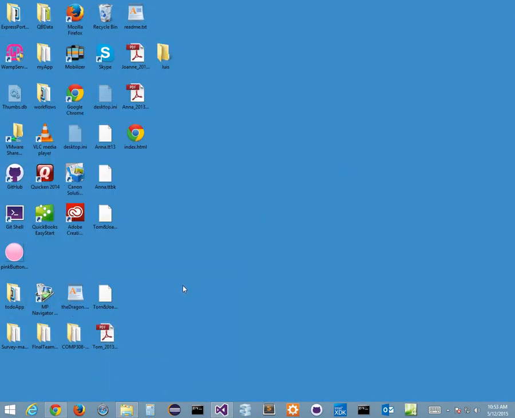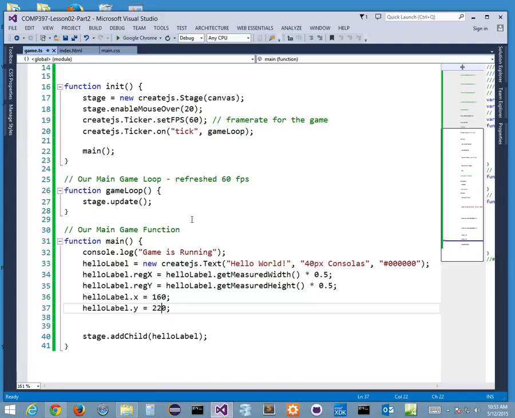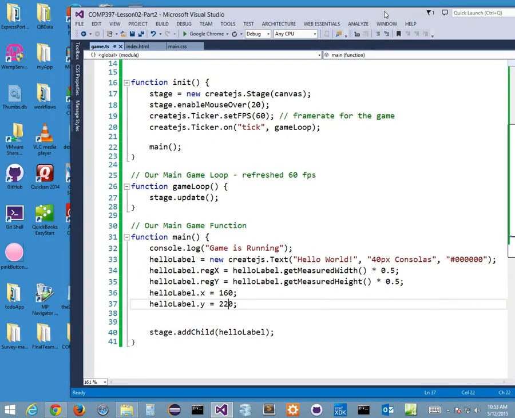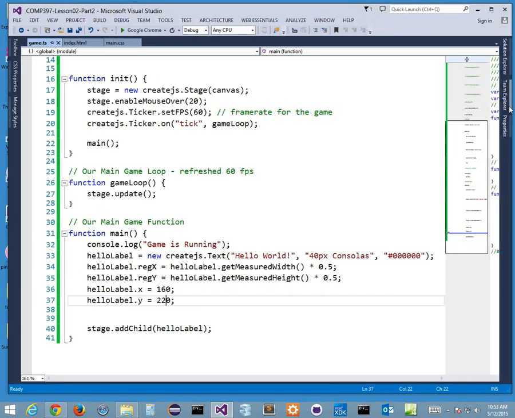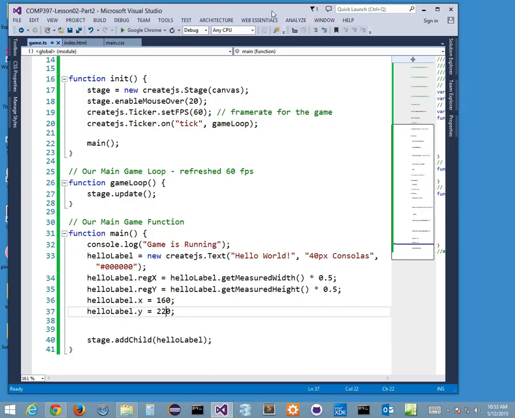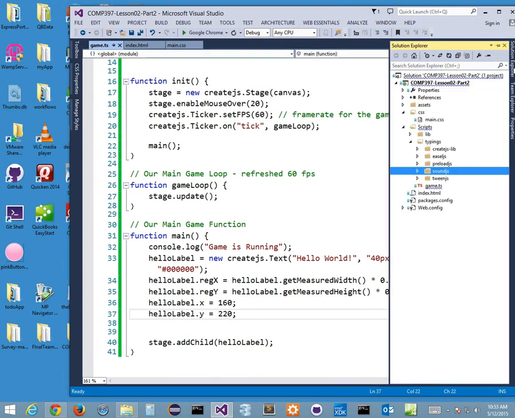Now, from a tool perspective, this is where my pink button is. I want to add this into my project. The only way that I can add it in so it's registered, and I'm just going to pull this aside so you can see, is I need to use Solution Explorer.